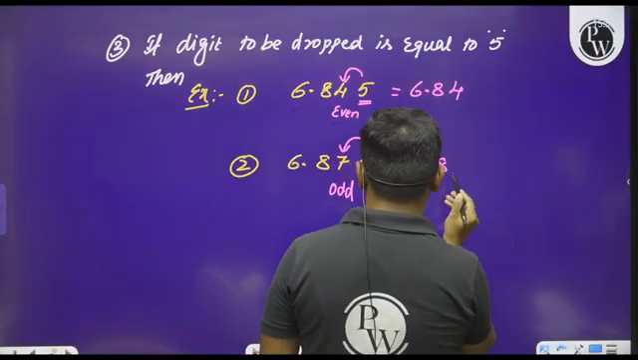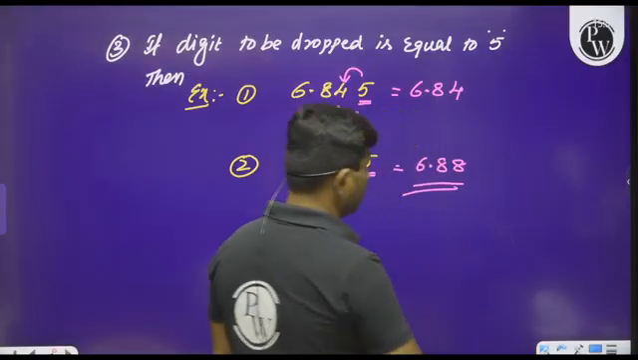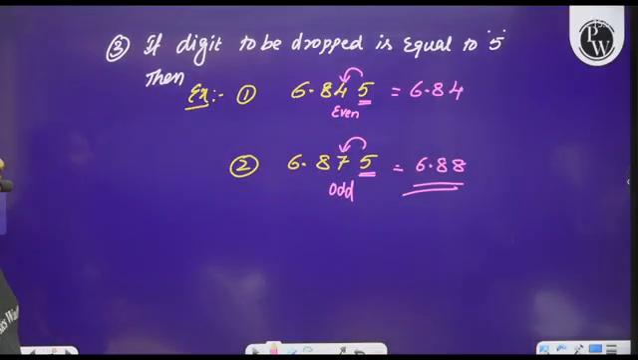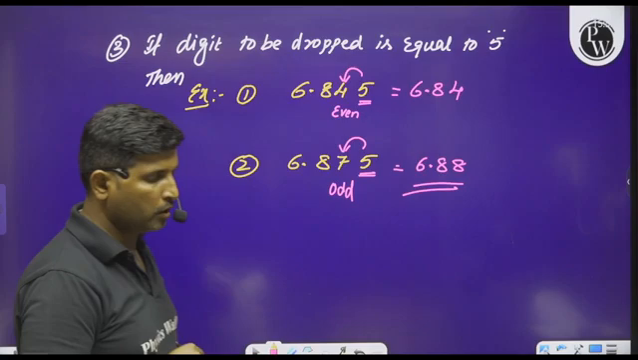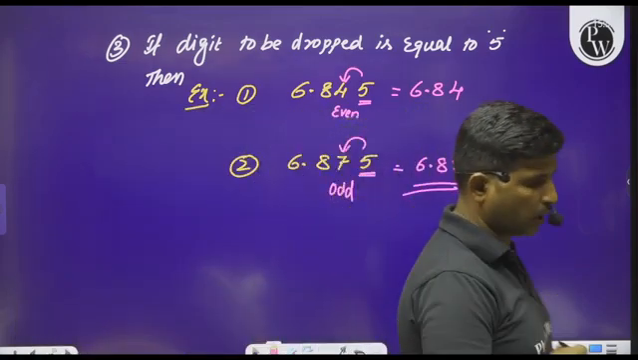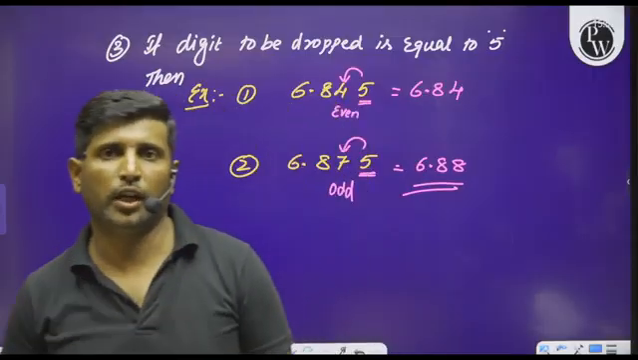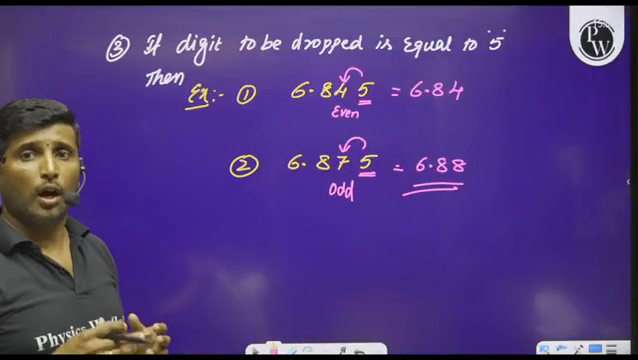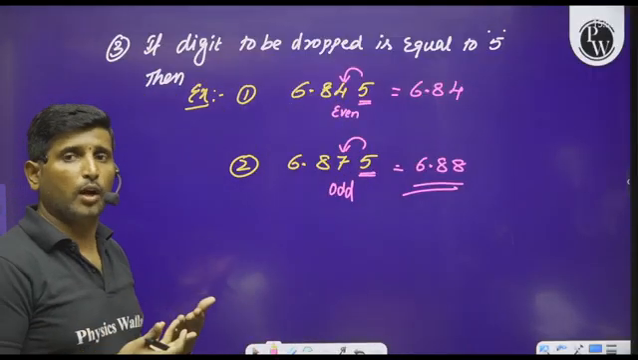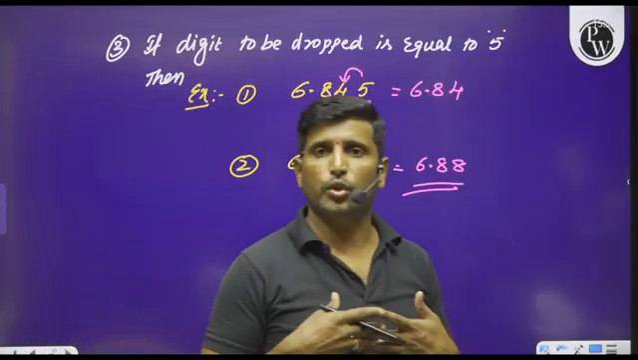Therefore we can write it as 6.88. So these are all the rules which we have to remember while rounding off the digit, and to how many digits we have to round off, that we should also take care of.